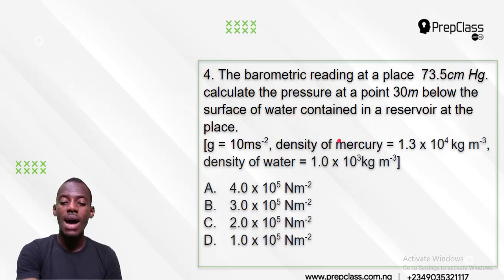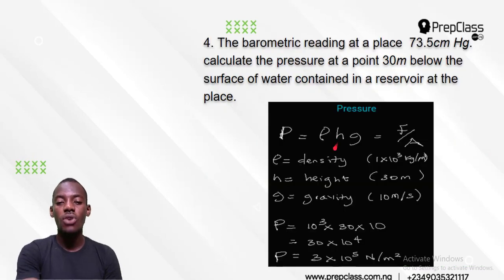Watch out very well. Next thing I did was that I talked about height, because the formula says height. Height is 30 meters because it was said at a point 30 meters below the surface of the water. So that's the height. Then I spoke about gravity. Gravity is always 10 meters per second square. That is the acceleration due to gravity, right? Now put them into the formula. So plug these terms into the formula. That will become 1 times 10 to the power 3.